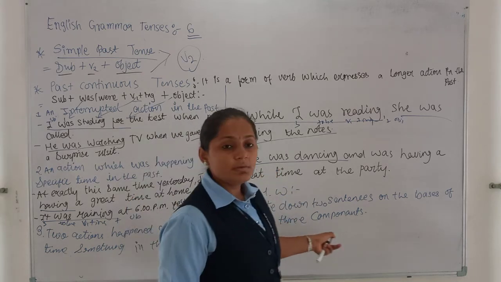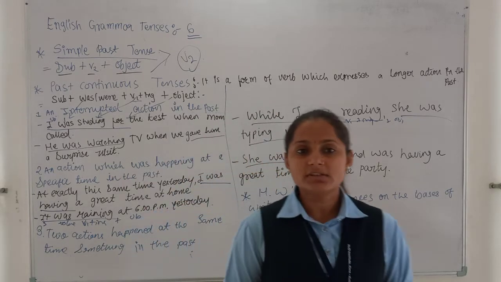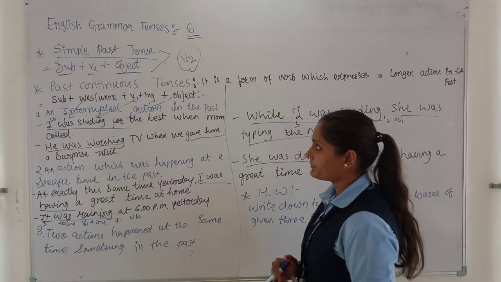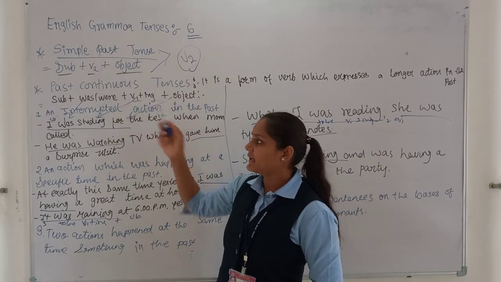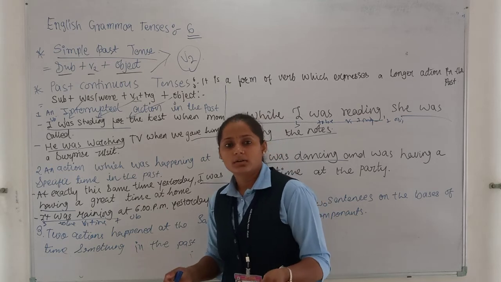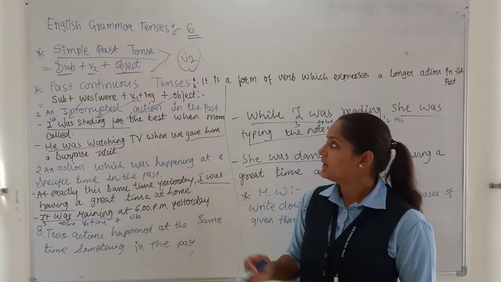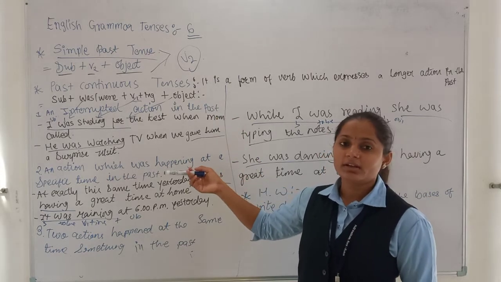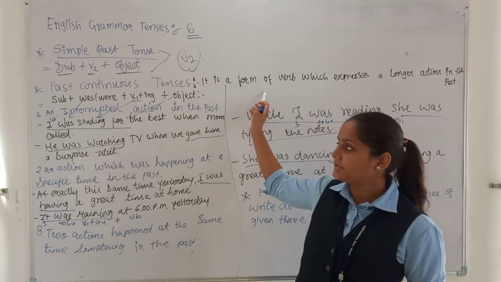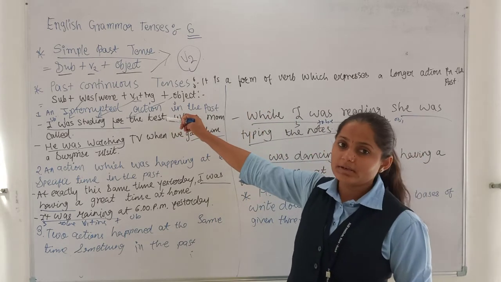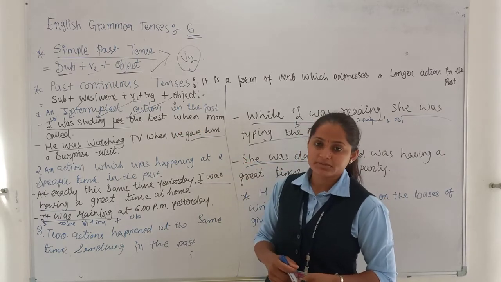तो on the basis of, I have given you the homeworks. So let us revise what we have done today and the previous lecture. In the previous lecture we discussed the simple past tense and its formula and its components, where we can use simple past tense. Then today we discussed the past continuous tense. What is the past continuous tense? The formula of past continuous tense and where we can use this past continuous tense.